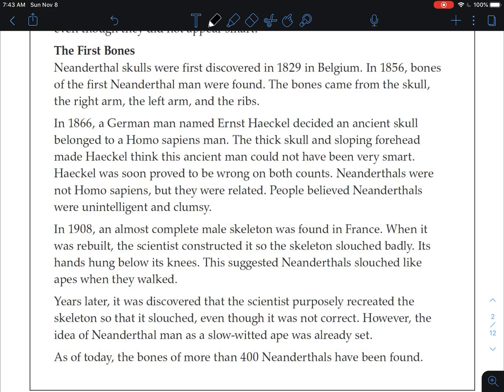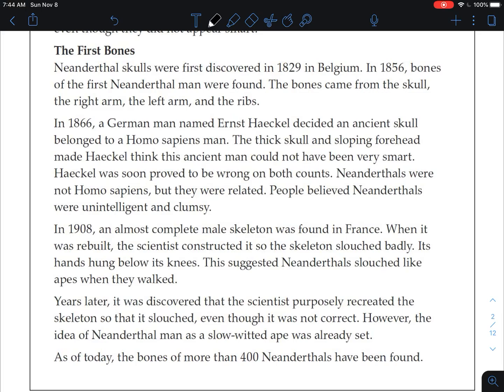The second section is called the first bones. Neanderthal skulls were first discovered in 1829 in Belgium. In 1856, bones of the first Neanderthal man were found. The bones came from the skull, the right arm, the left arm, and the ribs. Keep in mind, Neanderthals did not live in the 1800s.